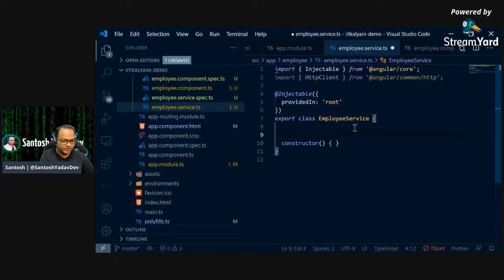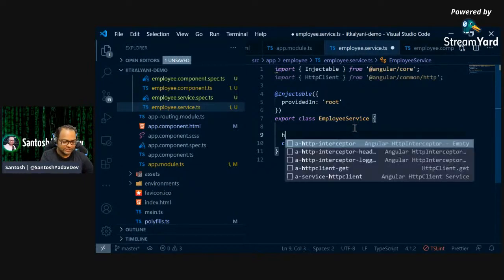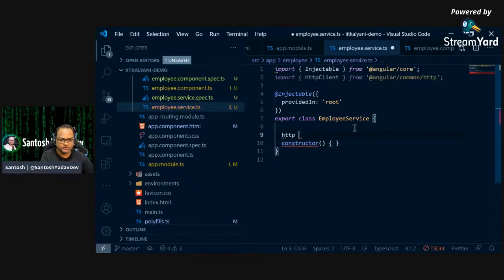So you say object. Let's say if I say http is equal to new and whatever class name you have. So this is how you create a new instance of a class. But Angular lets you use something known as dependency injection, which is a kind of design pattern, widely used in Java and .NET. So Angular allows you to do that, and it is built in.